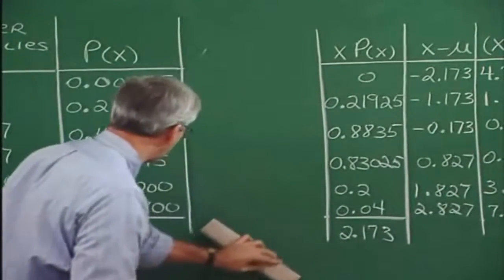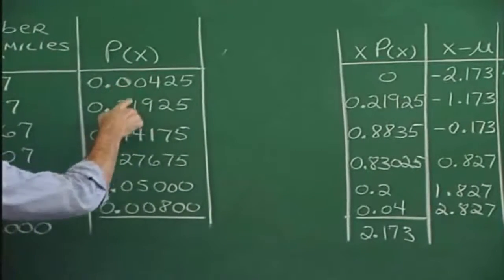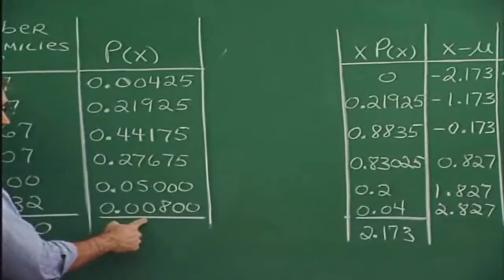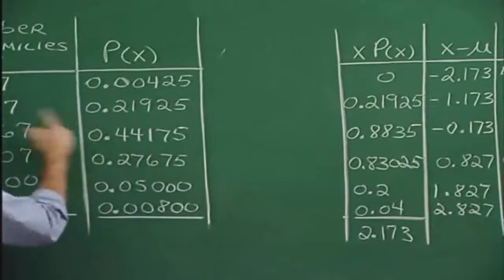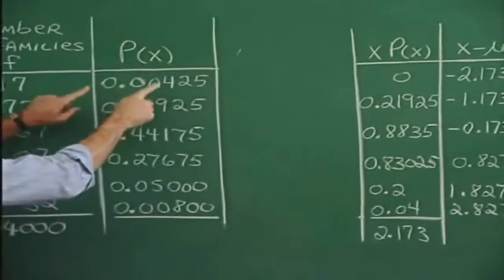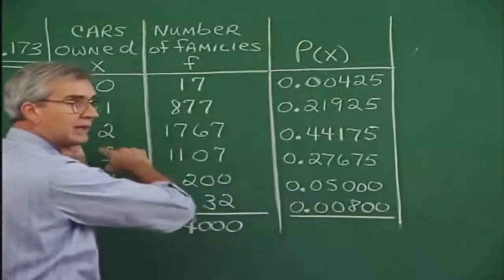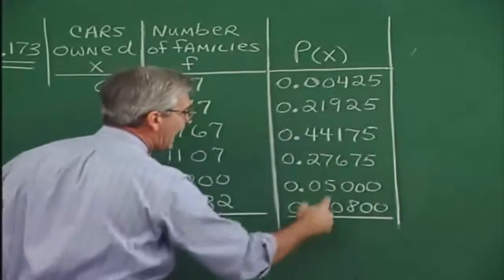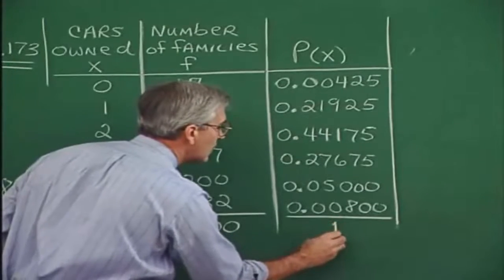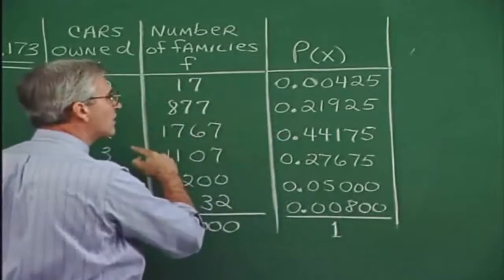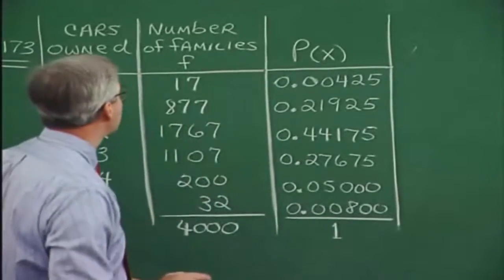And by the way, before I forget about it, what do you suppose the sum of these probabilities will be? It turns out that if you add all of the items here, the probability that the family will have 0 cars, 1 car, 2 cars, and so on, we should get 1, and we do indeed. We have an assignment of probability for every one of these variables, and the sum of those probabilities is 1. That's an important aspect.